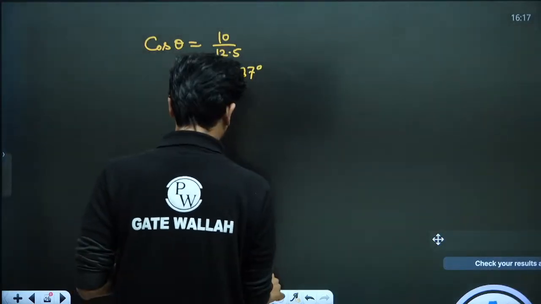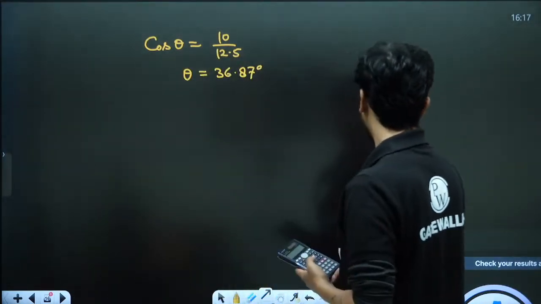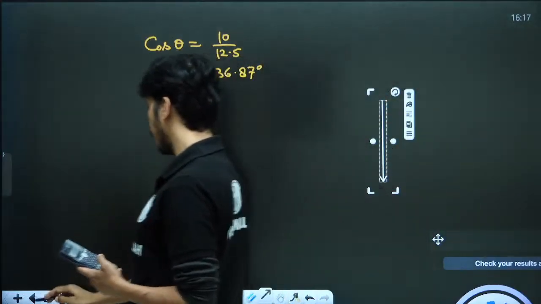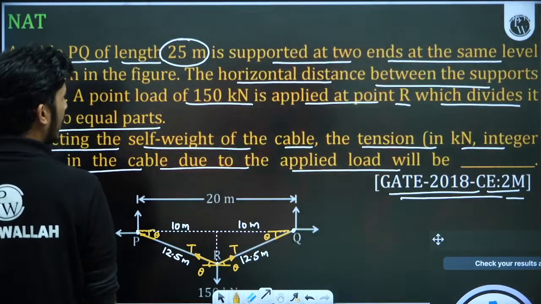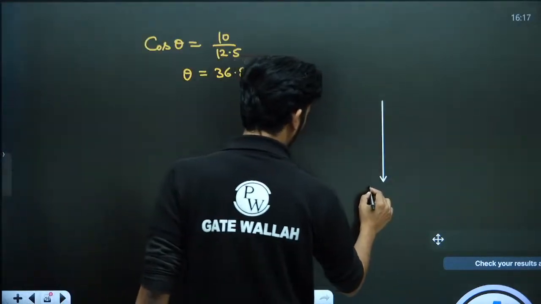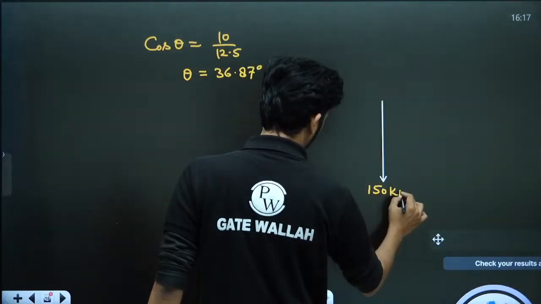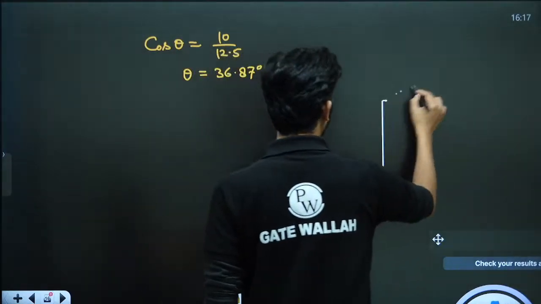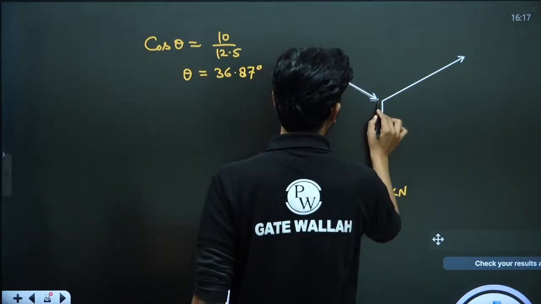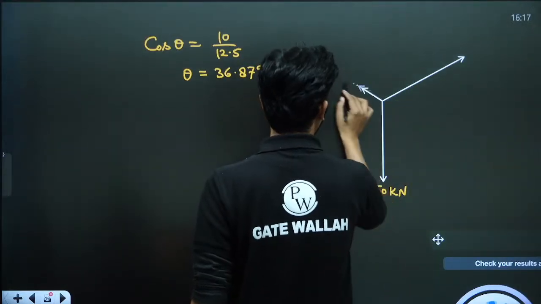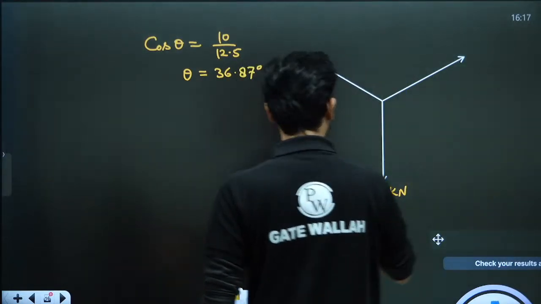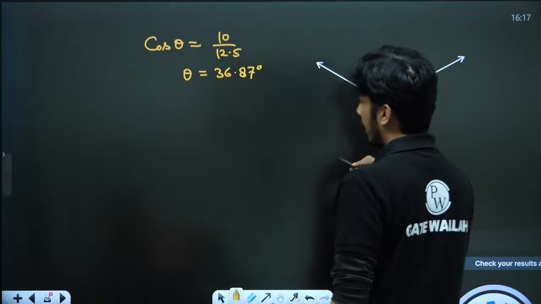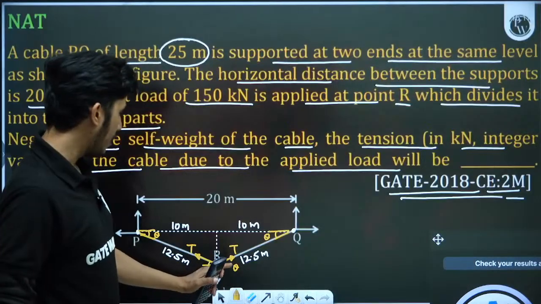Now we can apply Lami's theorem here. Here this is the force R, which is 150. There are two forces, both at angle theta, so the angle will be 90 plus theta, because this is theta and this is 90.